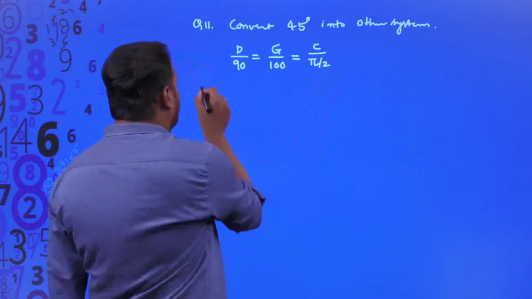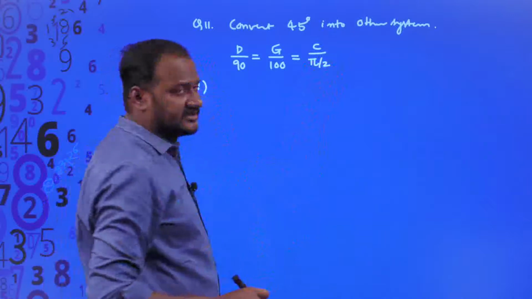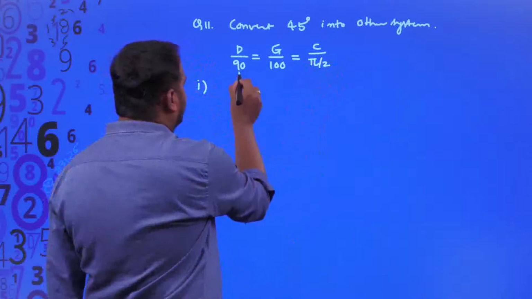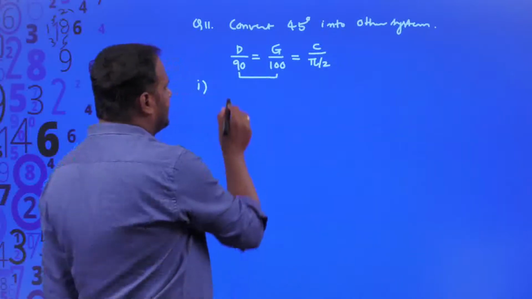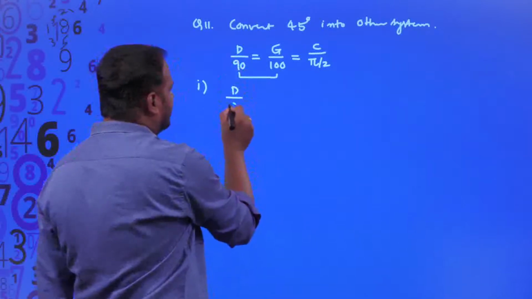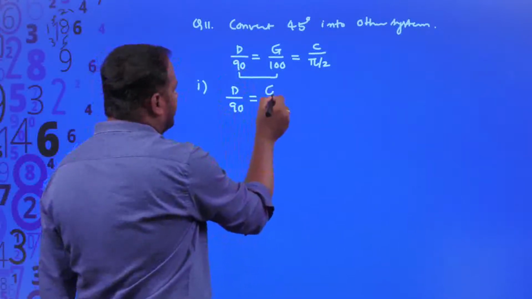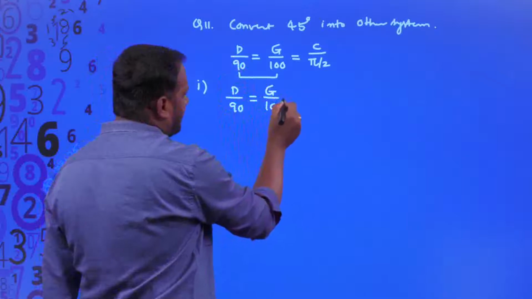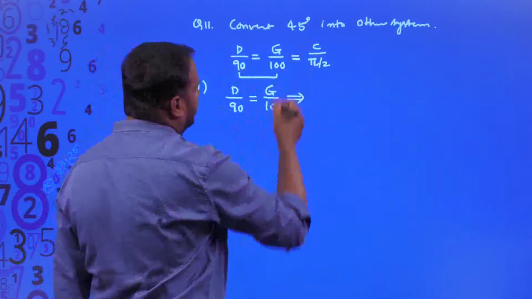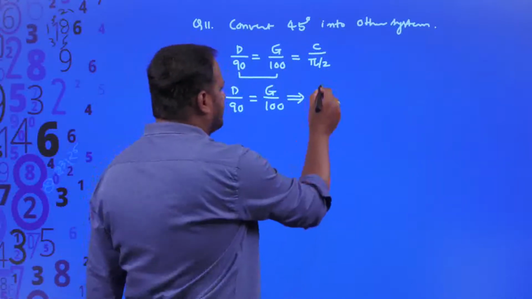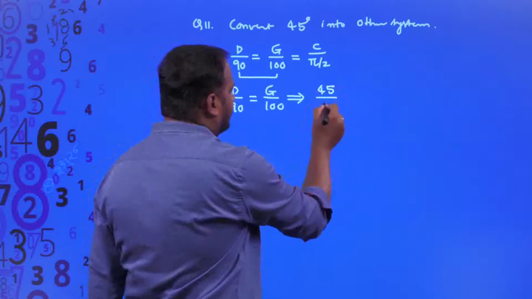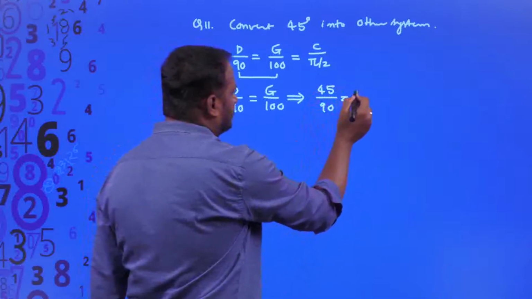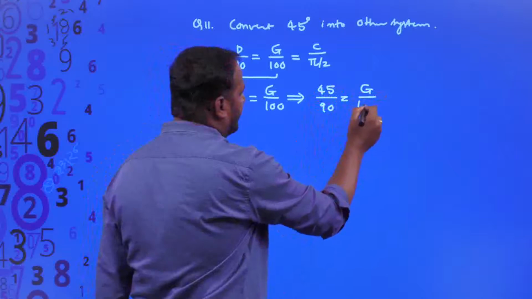Now I am converting 45 degrees into grades. For that, you will have to consider these two: d by 90 is equal to g divided by 100. Then substitute d is equal to 45, so 45 divided by 90 is equal to g divided by 100.